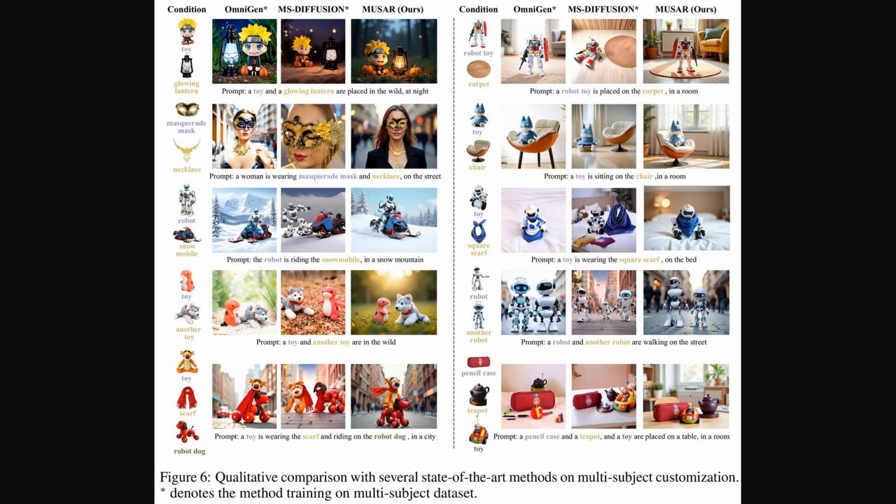So after discussing how dynamic attention routing helps keep subjects distinct, this next figure really brings it all together. It provides a qualitative comparison, a visual side-by-side, of MUSAR against other leading methods. We see several examples, like a toy and a glowing lantern, where MUSAR's generated images are more natural, and the subjects are combined without that attribute entanglement. Importantly, MUSAR achieves this using only single-subject training data, while the other methods often require multi-subject datasets, as noted by the asterisk. This visual evidence strongly supports its advanced multi-subject customization capabilities.